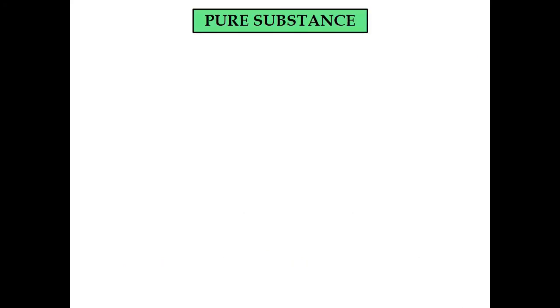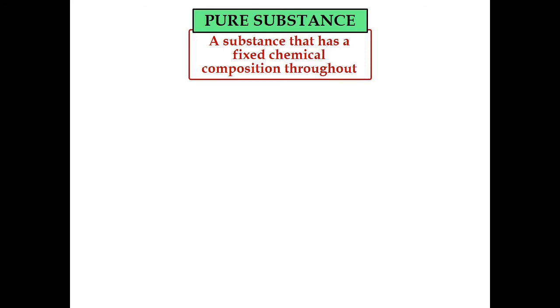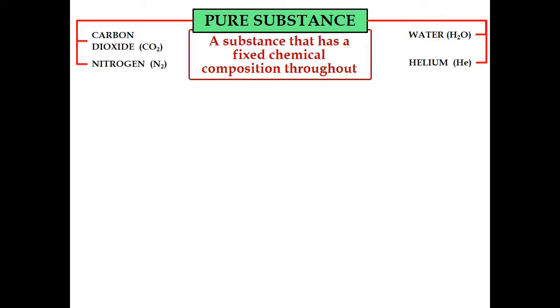Okay, about pure substance. What is the meaning or the definition of pure substance? A pure substance is a substance that has a fixed chemical composition throughout, which means that throughout any process, the chemical composition of a certain substance is the same. For example, water H2O, helium He, carbon dioxide CO2, and also nitrogen N2.